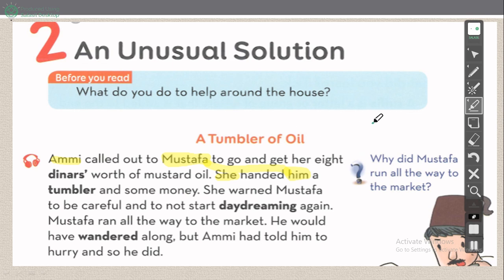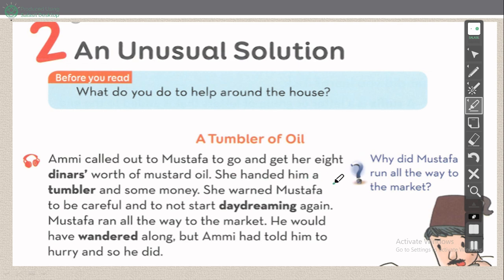Amy asked her son Mustafa for what? To go and get her mustard oil. How much money did she give him? $8. Okay. Then the oral questions are written here. Wait, please. We have another slide.